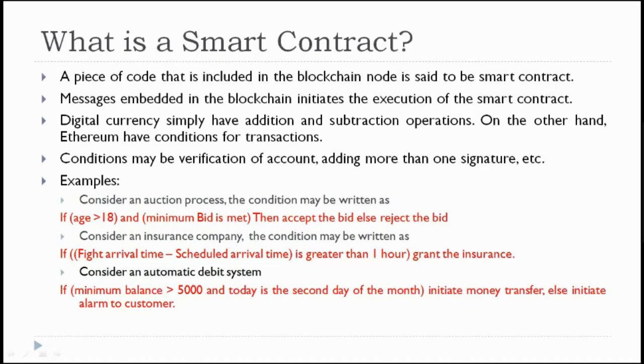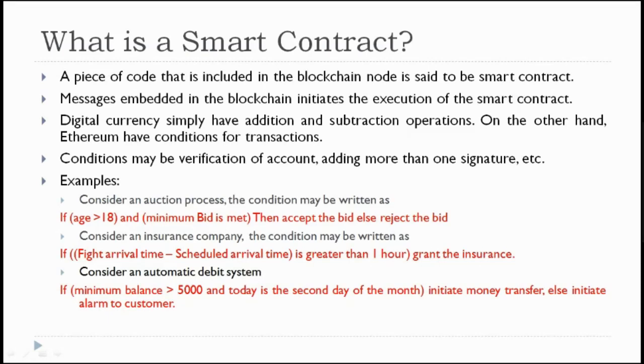That means if the verification of the account is successful, then only the adding of some cryptocurrency will happen, or if one or more signatures are valid, then only this amount may be credited. So this kind of conditions you may place. For example, consider the auction process. The condition may be written like this.